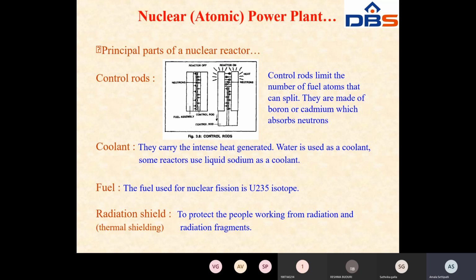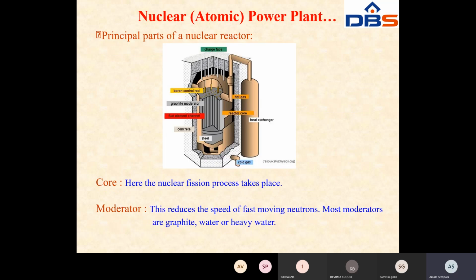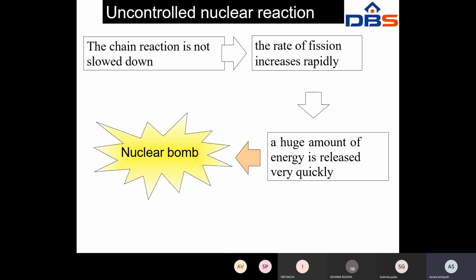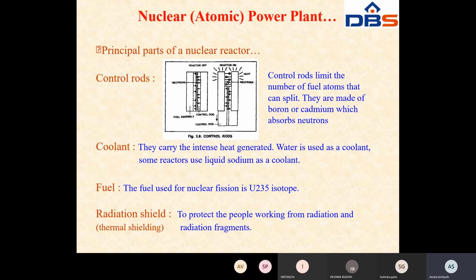Here in the diagram, you can see that these are the control rods used in the nuclear reactor, and these are made with boron and cadmium.